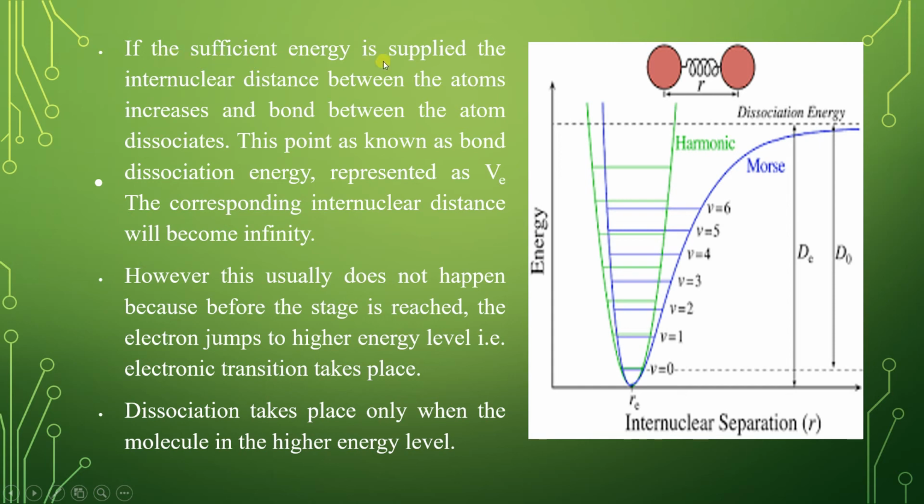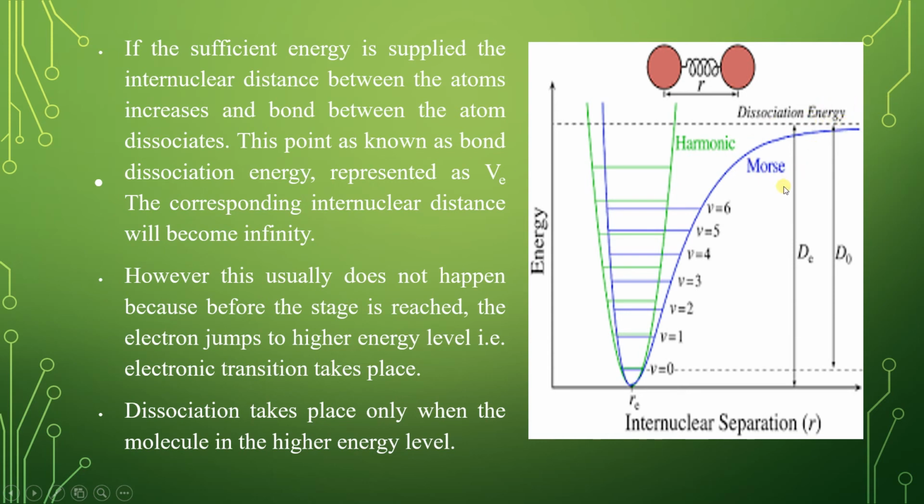If sufficient energy is supplied to the molecule, what happens? The internuclear distance between the atoms increases, and the bond between the atoms finally dissociates. This point is known as the bond dissociation energy, represented as De. The corresponding internuclear distance becomes infinity.